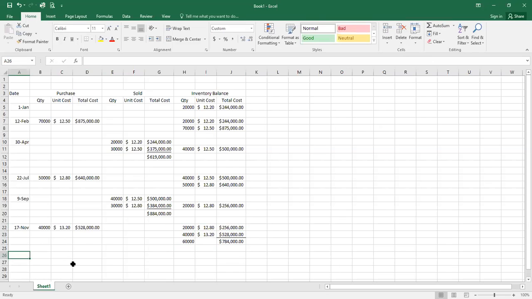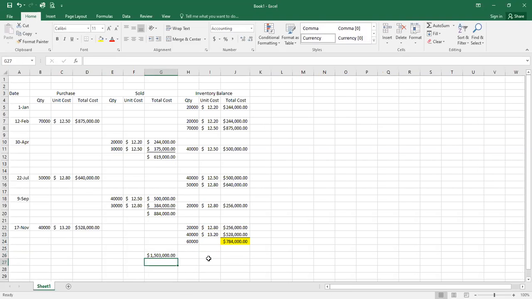So under requirement 1, the ending inventory, if we use FIFO, is $784,000. Cost of goods sold would be the $619,000 plus the $884,000, or $1,503,000.